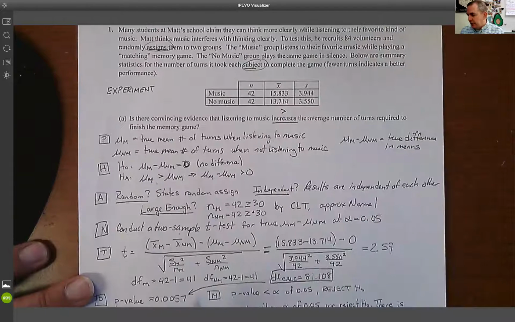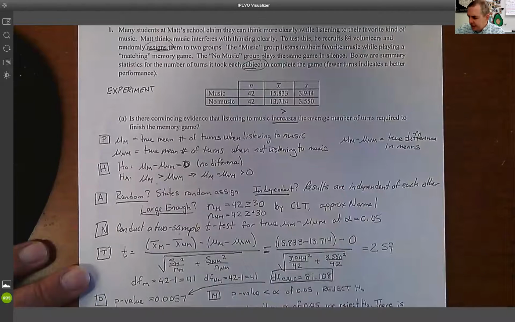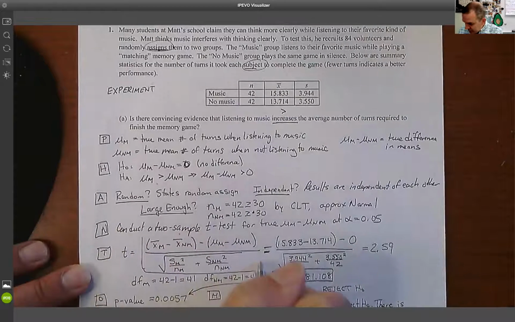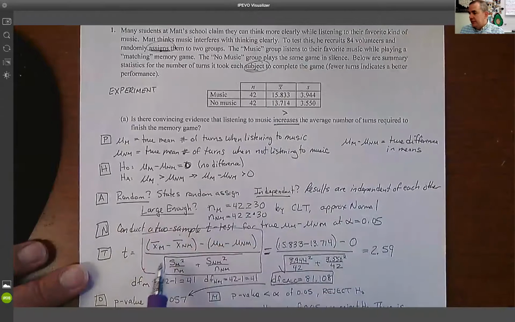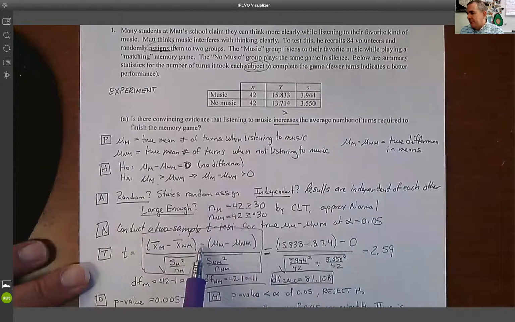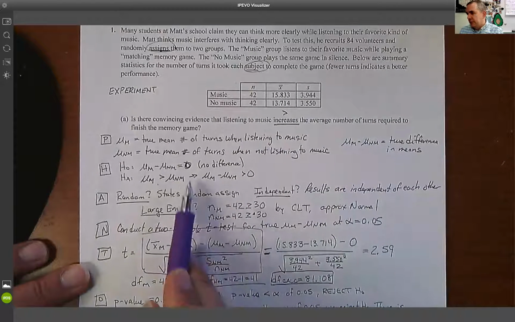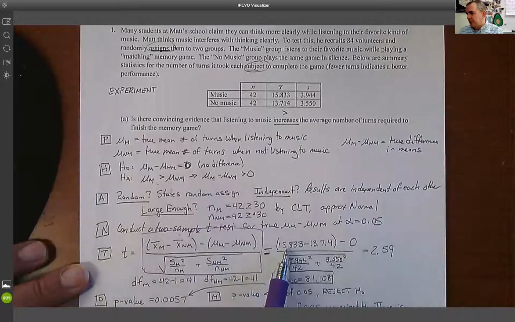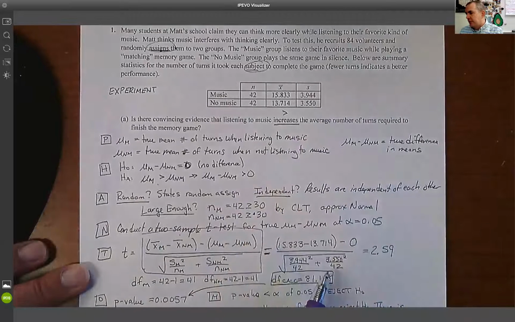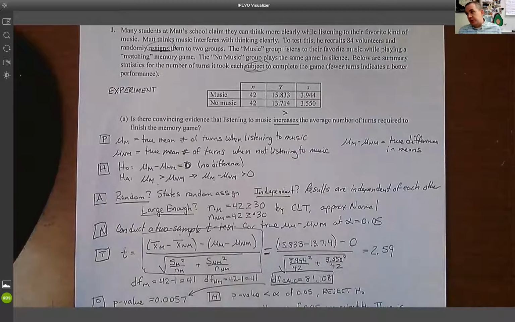So now we've got this formula here in letters. This piece right here is not necessary. I just want to show where I'm getting all these from. I'm going to take the difference in the two sample means, and compare that minus the difference in means, which is up here, that's 0. That's where these two numbers minus 0 come from. And then the standard error down here, from the formula sheet, is the first standard deviation squared divided by the sample size, 3.944 squared divided by 42, plus 3.550 squared divided by 42.